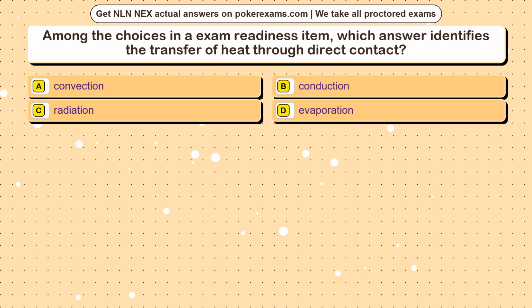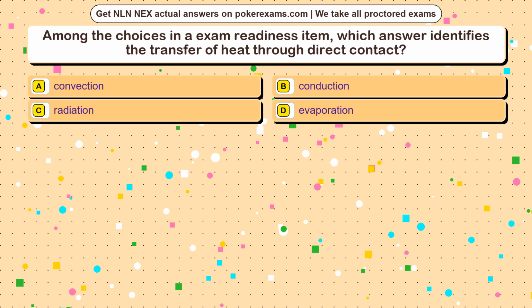Question 15. Among the choices in an exam readiness item, which answer identifies the transfer of heat through direct contact? Option A, convection. Option B, conduction. Option C, radiation. Option D, evaporation.